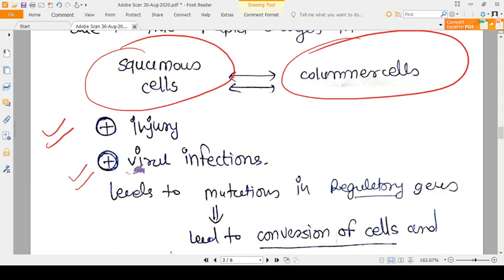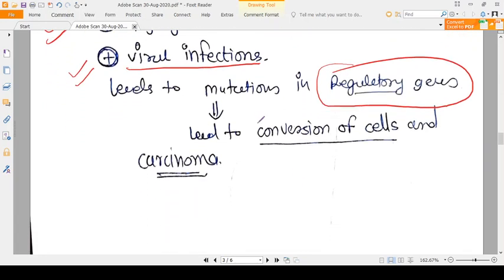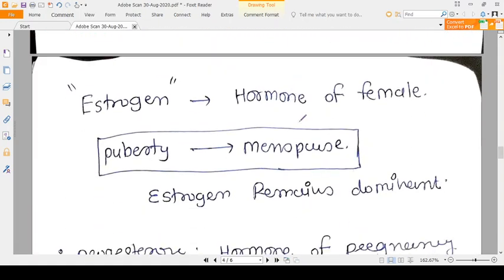There is a risk of viral infections. This will lead to mutation in the growth regulatory genes, and that will lead to conversion of a cell into a carcinoma cell, and that's why carcinoma is very common in the cervix, and it starts from the transition zone. Okay, so this is what I'm trying to say.